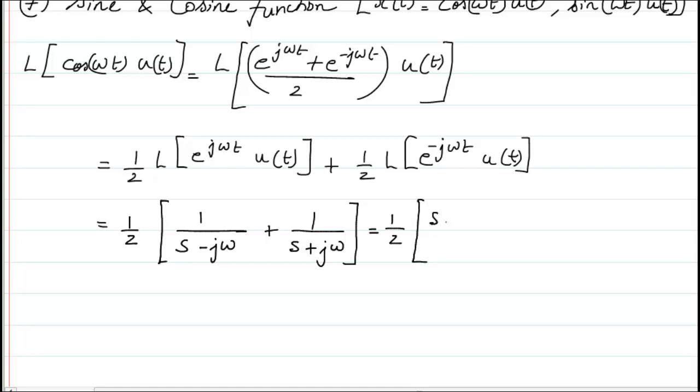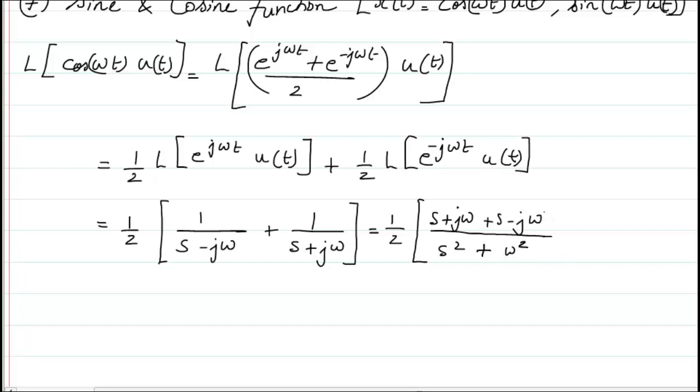So I will get s plus j omega plus s minus j omega divided by s square minus j omega the whole square, where j square will be equal to minus 1, so that minus and this minus will cancel off. So I will just write omega square here, and in between it will come as plus.